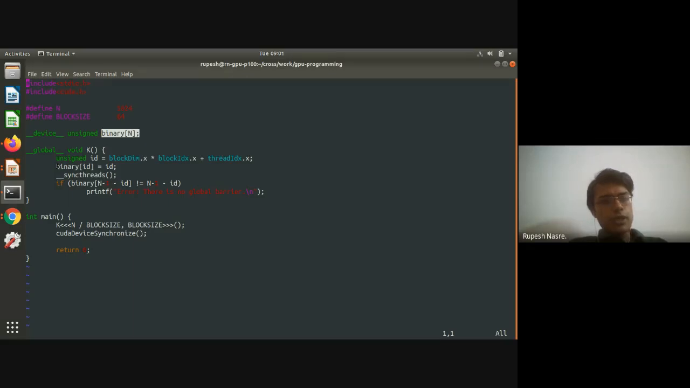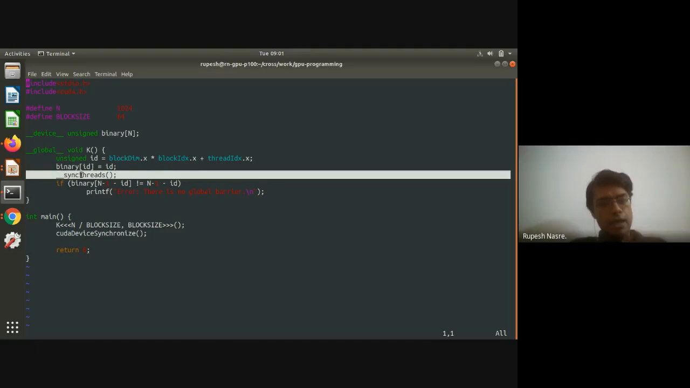So what I'm doing inside the code is that I don't have this check of ID less than n because I'm assuming that it's a multiple of, let's say, block size. So each thread sets a particular ID in the binary array to its own thread ID. Then I have syncthreads, which is a barrier within the thread block. And then I check. What do I check? I check somebody else's binary of ID in the sense that, okay, so let me put it this way.